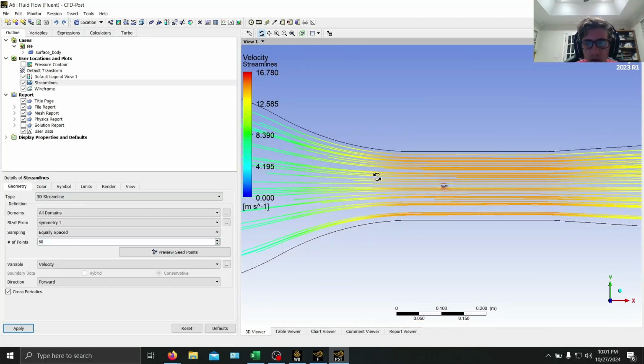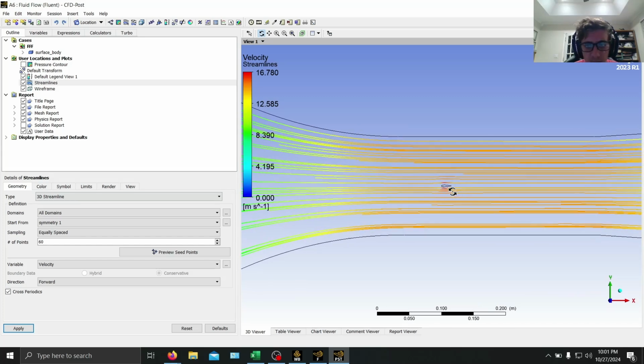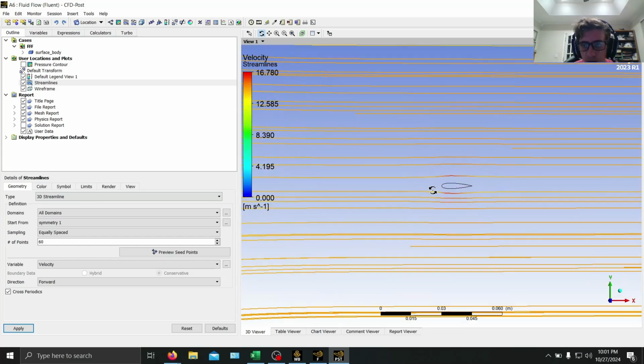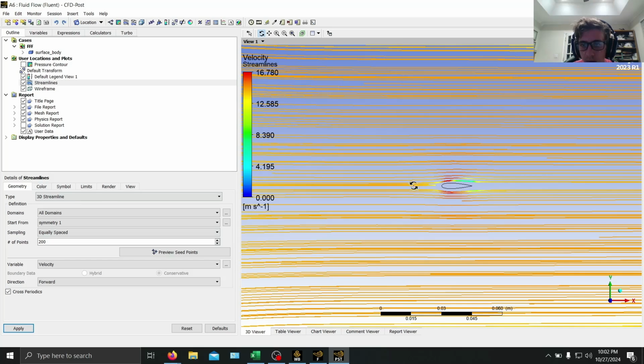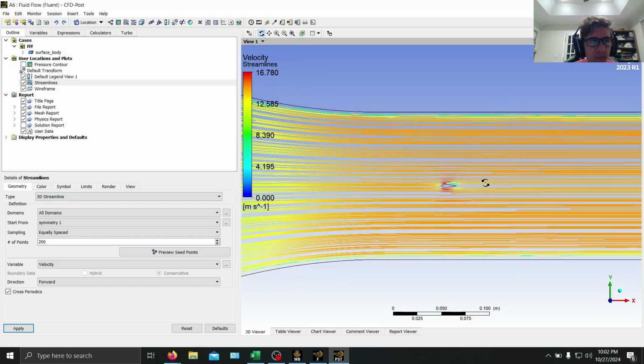So as you can see, we see our velocity streamlines through the wind tunnel. And you can see the air curves around the airfoil. Let's increase these more, let's say 200 maybe. Here we go. So yeah, we can see better now. Velocity going around the airfoil, right? Decelerating towards the back end, and then going back to free stream velocity.